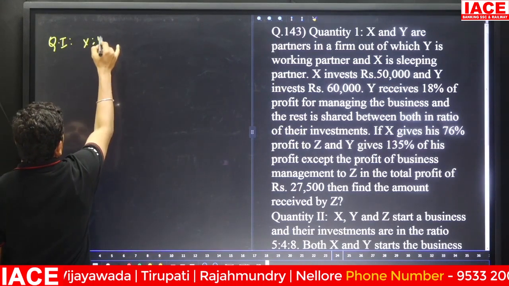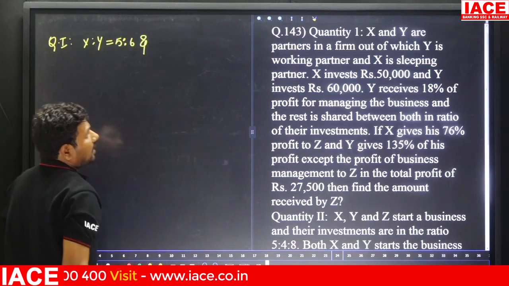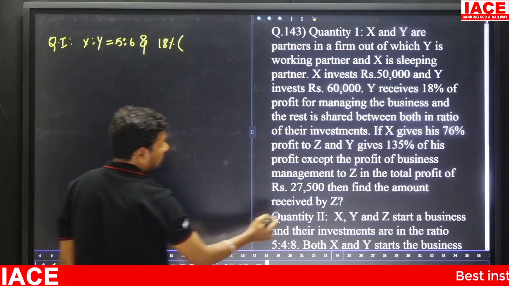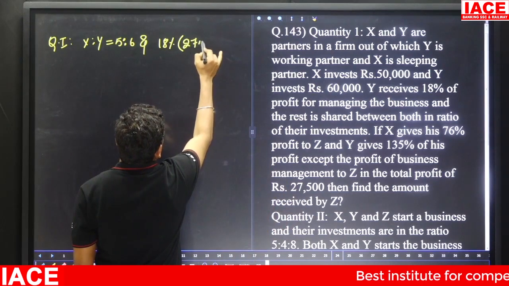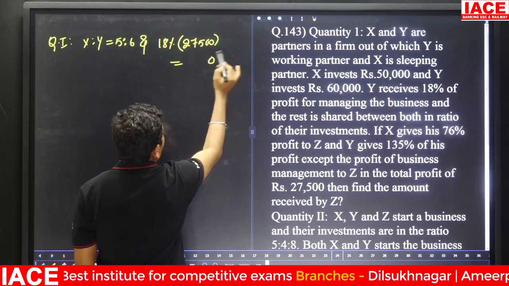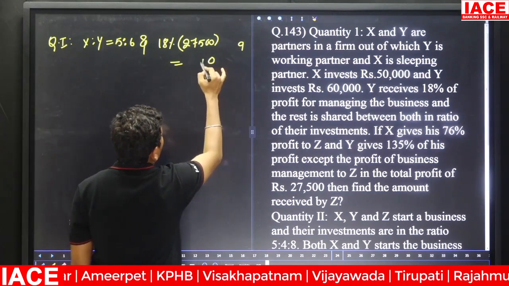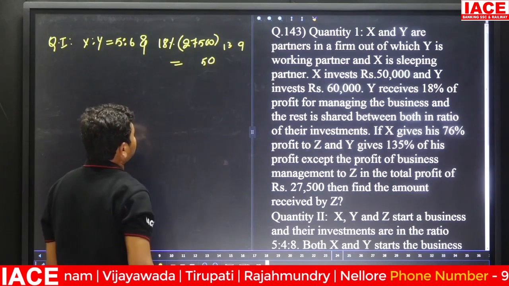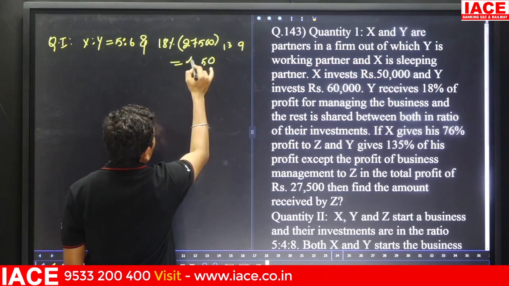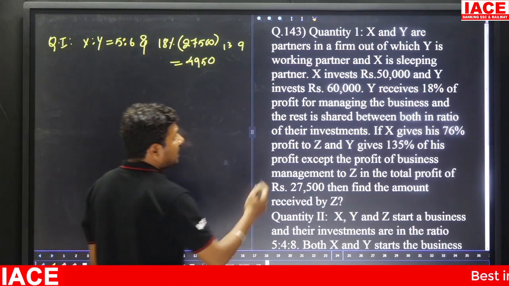Here the x to y ratio is 5:6, and 18% of the total profit is how much? The total profit is 27,500. 18% of 27,500: the zeros cancel, 18 5s are 90, 18 7s are 126, 126 plus 9 is 135, and 18 2s are 36, 36 plus 13 is 49. So 4950 belongs to managing the business.